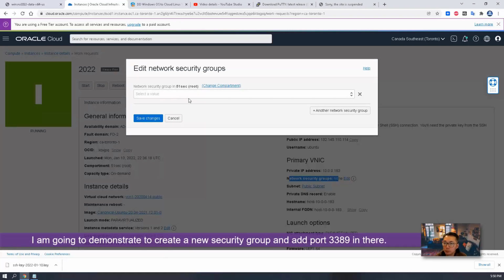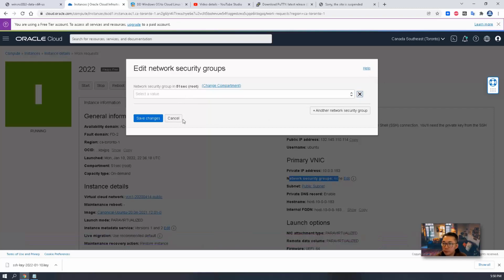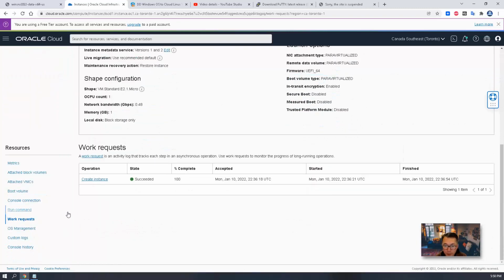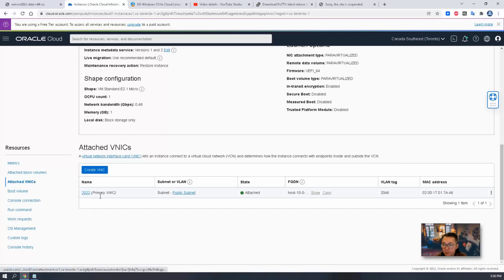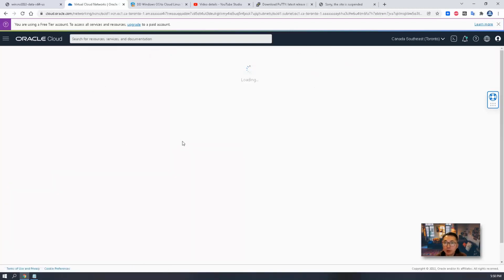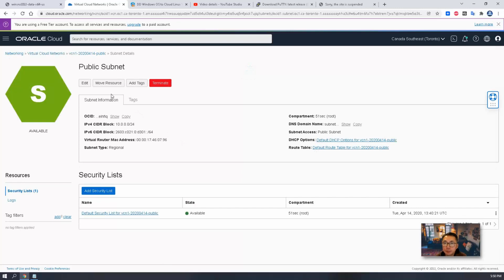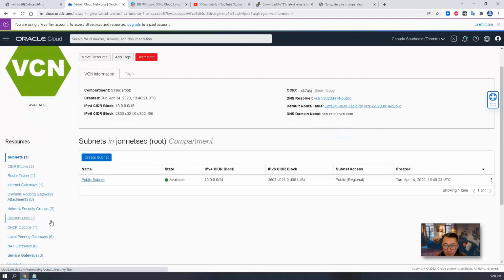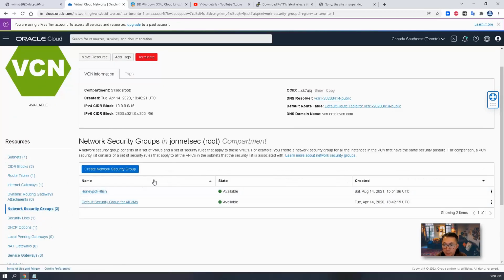So we need to create a new one. If you go down to the attached Linux subnet, you should be able to see the network security group.